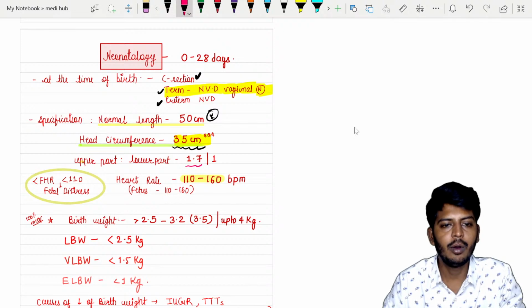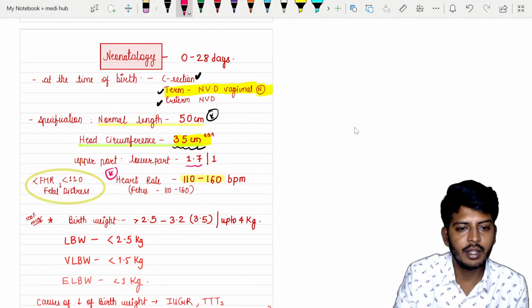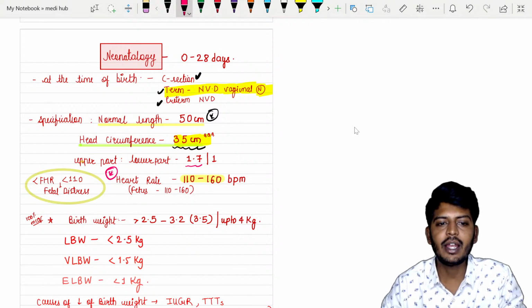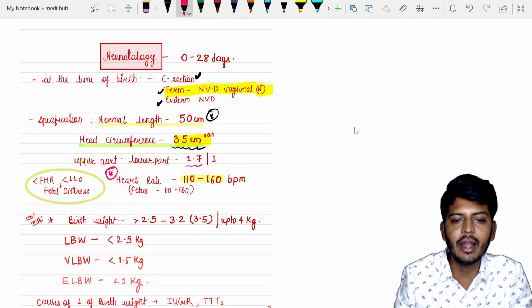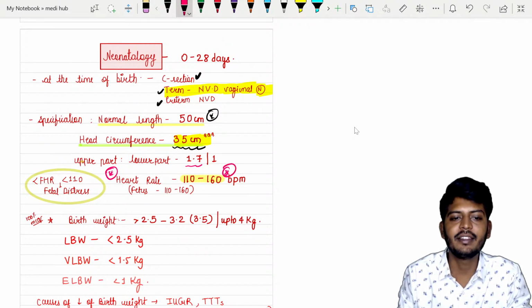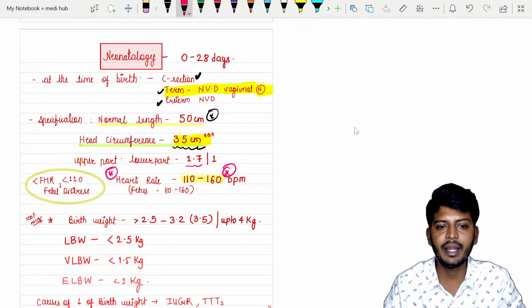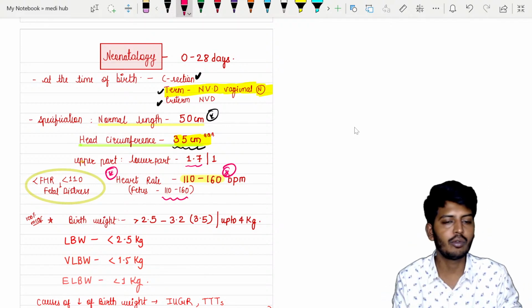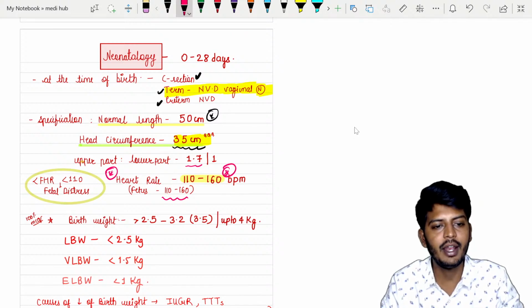Now the normal fetal heart rate is very important to solve MCQs, especially when they are associated with gynecology. Any time we are talking about a neonatal heart rate or a fetal heart rate, that is again 110 to 160 beats per minute. Remember, 110 to 160 beats per minute at the time of birth, and even at the stage of the fetus. That means when the baby is in the mother's womb, the heart rate is also 110 to 160.